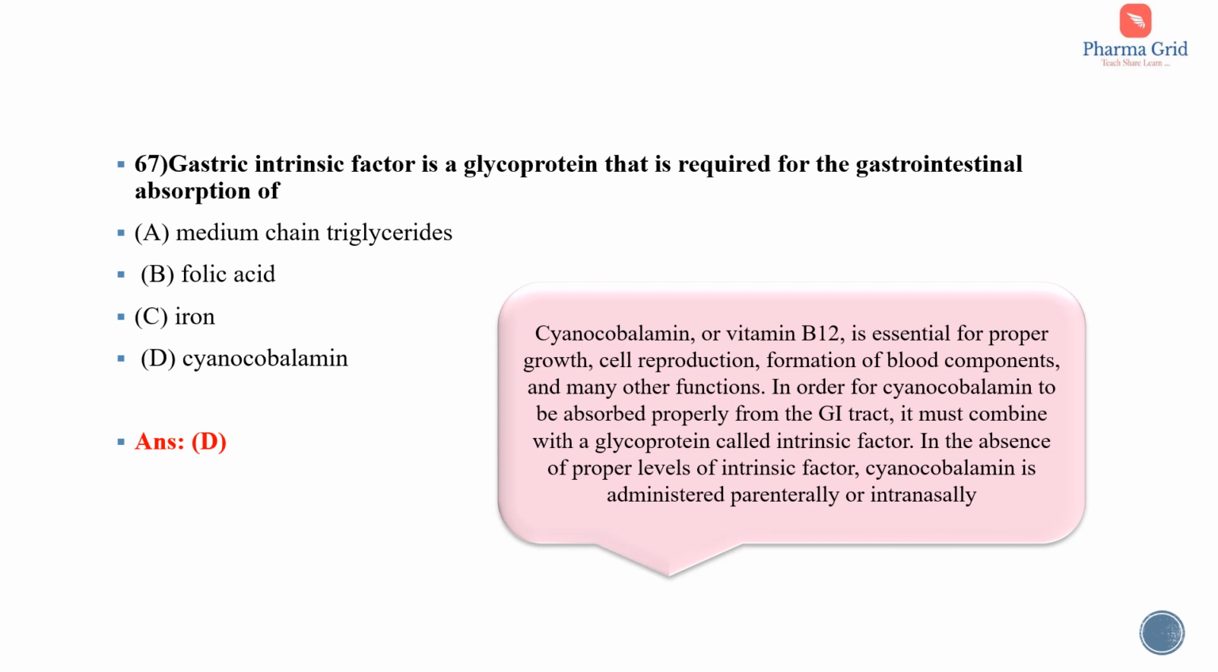The cyanocobalamin, also known as vitamin B12, is essential for the proper growth, cell reproduction, formation of blood components and many other functions. In order for the cyanocobalamin to be absorbed properly from the gastrointestinal tract, it must combine with a glycoprotein called intrinsic factor. In the absence of proper levels of intrinsic factor, cyanocobalamin is administered parenterally or intranasally.